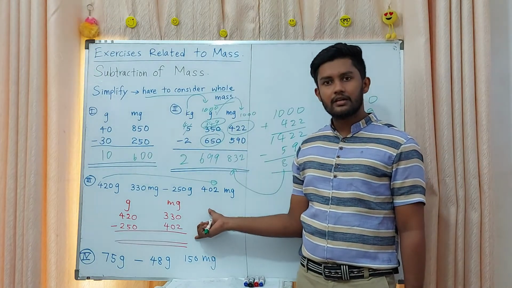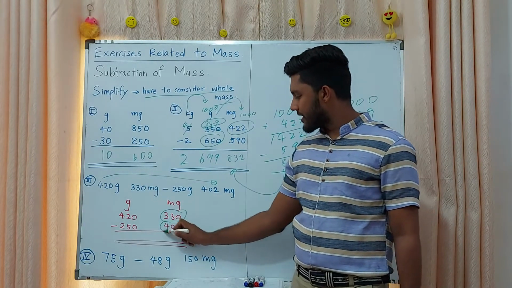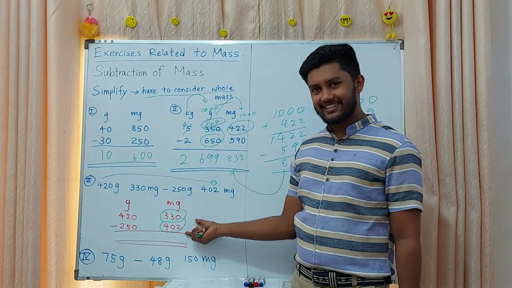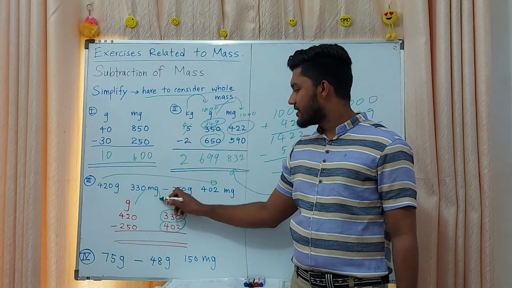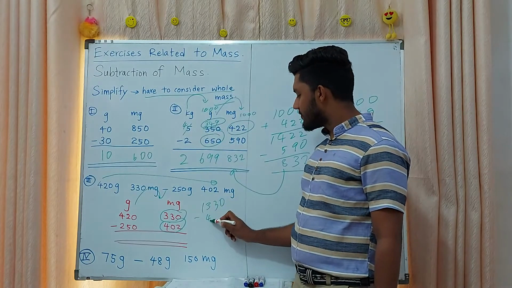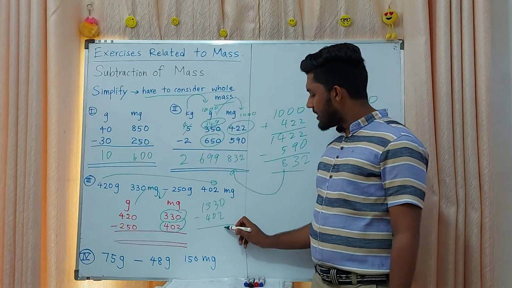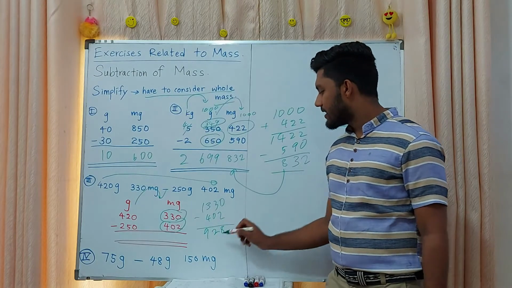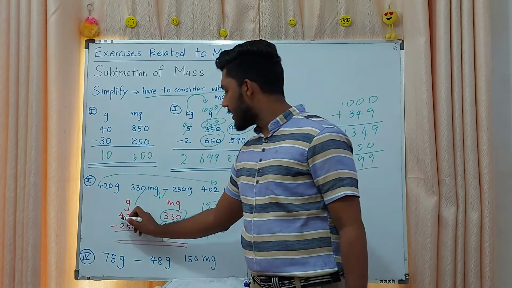Then you are familiar with vertical subtraction, so write it in vertical. You are thinking that 330 can be subtracted by 402? No. You can't subtract. Then you are getting 1 gram. Then here 1330 minus 402. Then what is the answer? Here 13 minus 4, 9, 2, 8, 928. Then here we took 1.